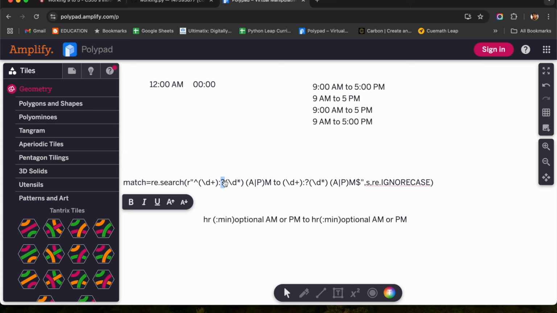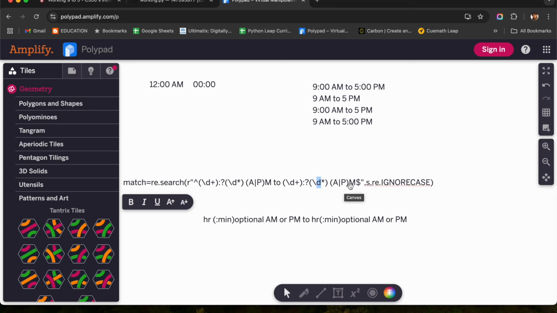So it is prefixed with this question mark. After that, I already have another digit and this is also optional. So 0 or 1 time we can have this thing. After that, I need either A or P. M is going to be compulsory, and the space is going to be compulsory. The same way, it is going to be a digit again. After that, colon is optional and then this hyphen and D is also going to be optional. The same way, AM or PM.